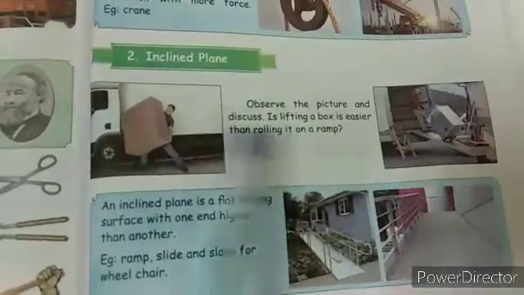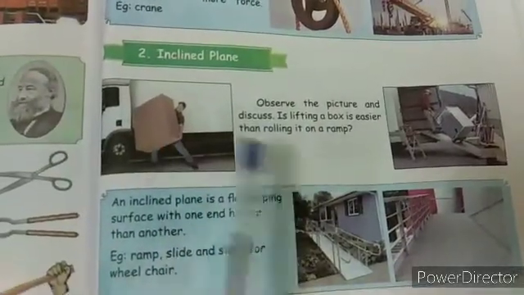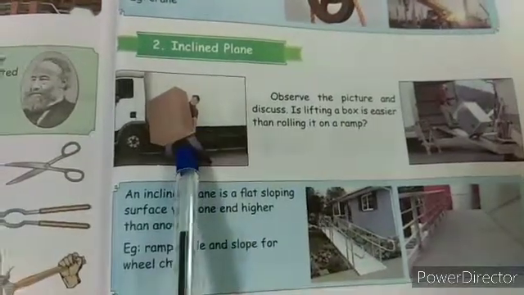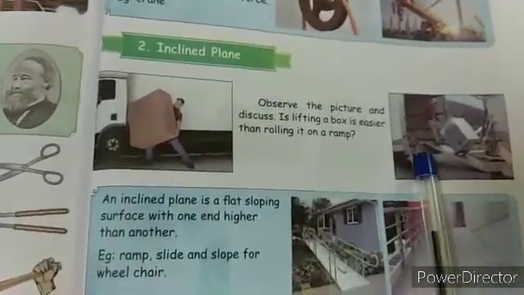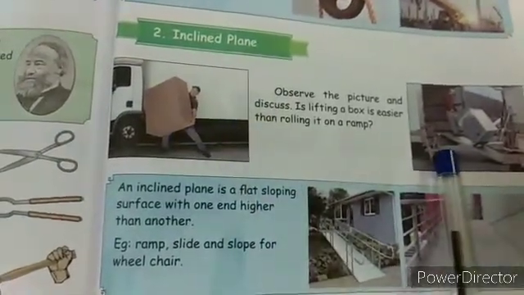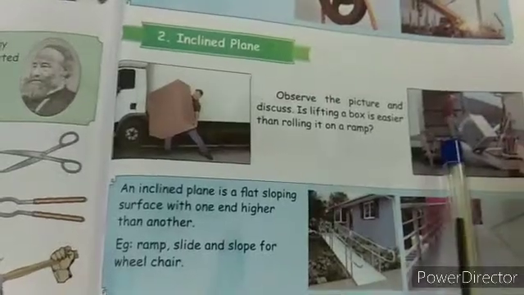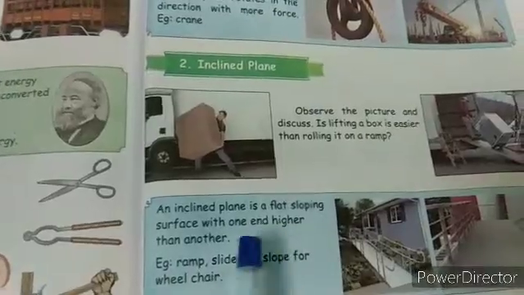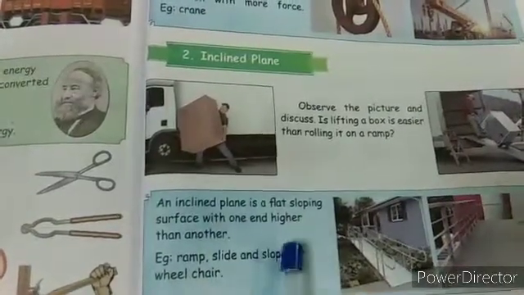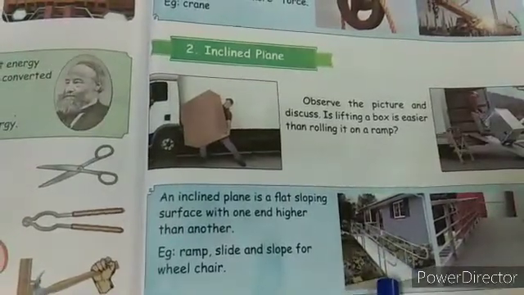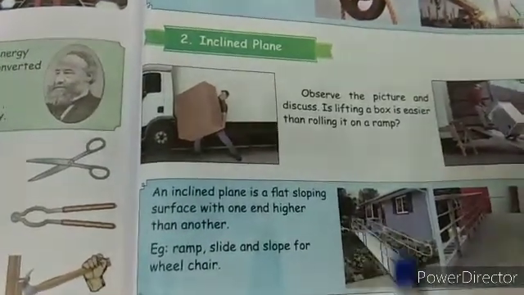Next we'll see inclined plane. Observe these two pictures. Both are lifting a box, but this man is lifting with the hand, and here this man is lifting with the use of a ramp. Which is easier to carry the load? Yes, this one. So what is an inclined plane? An inclined plane is a flat sloping surface with one end higher than the other. For example, a ramp. Look at the ramp. One end is higher than the other.